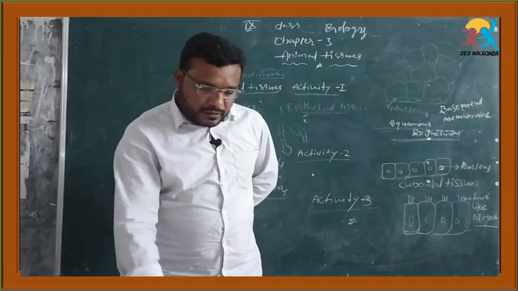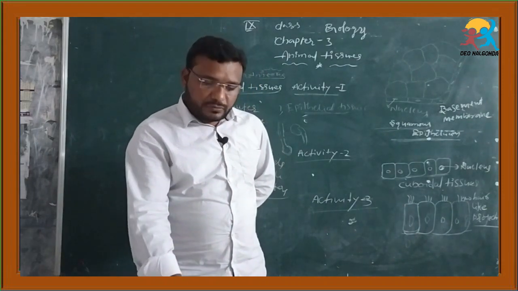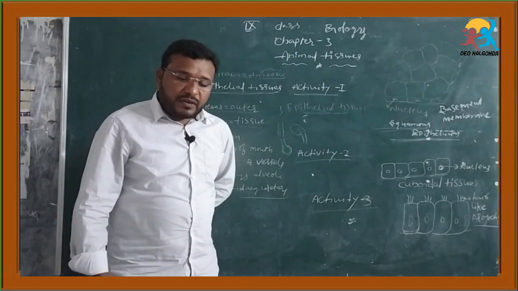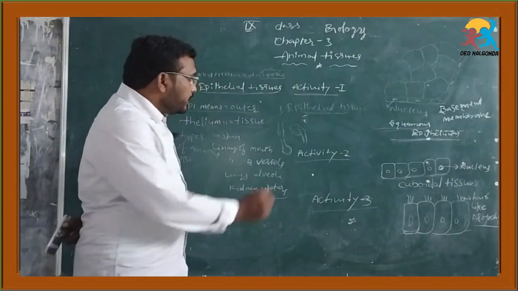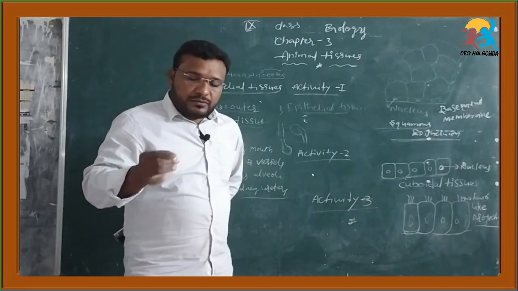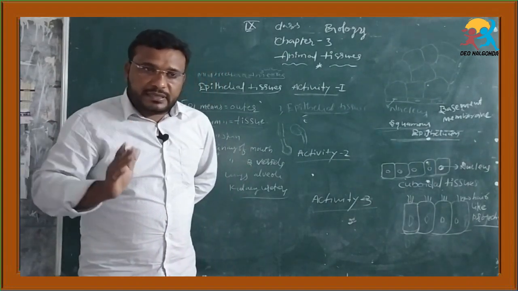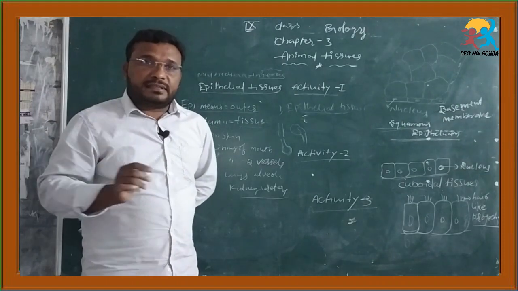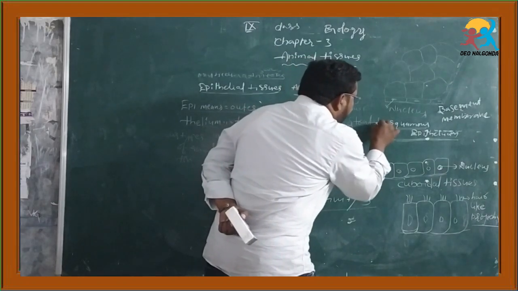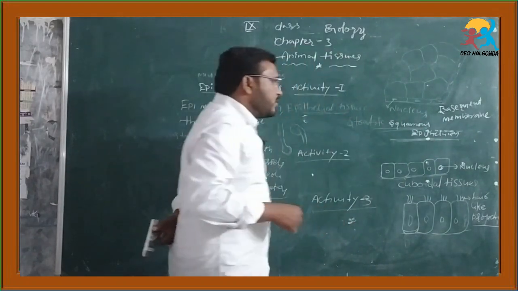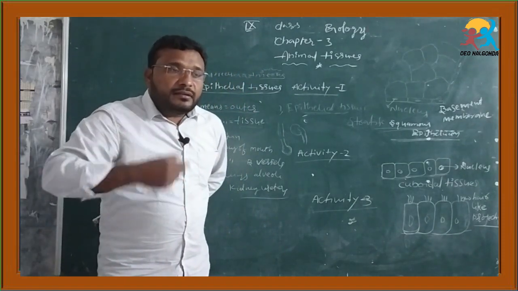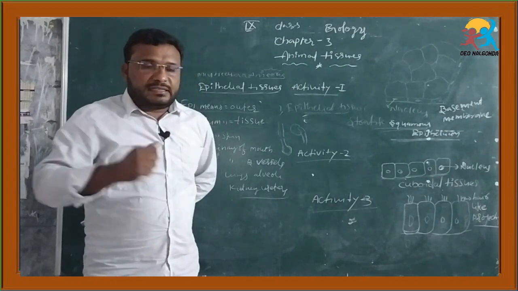Next, the epithelial tissue in skin is arranged in the form of layers. This type of epithelium tissue is called stratified squamous epithelium. It has more than 2 layers.